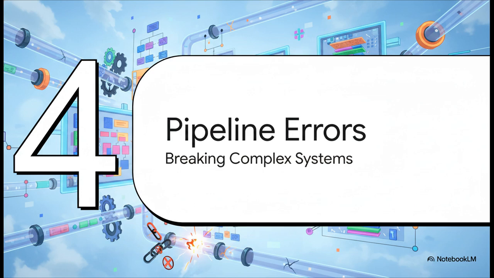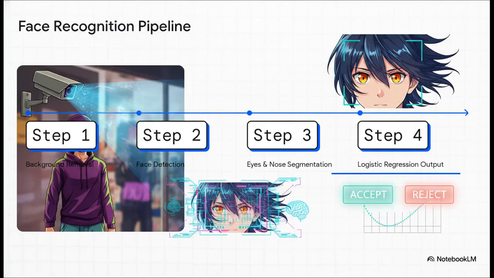Isolating pipeline errors. Let's talk about breaking down complex systems. What if your algorithm isn't just one neat little equation, but a massive pipeline of chained models? Consider a face recognition security camera for a door lock. It doesn't use one giant monolithic algorithm to decide if it's you.